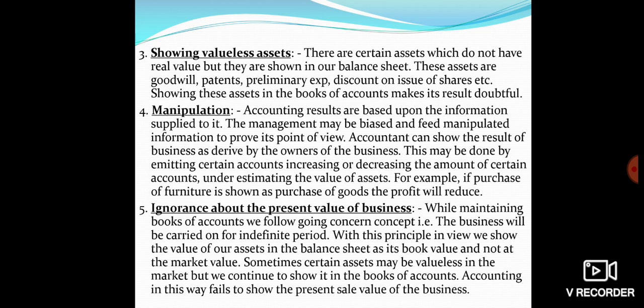So you need to go step by step. This particular point tells us that whatever assets are intangible in nature, intangible meaning which cannot be seen, felt or touched, the various assets which are intangible in nature are shown in the books of accounts.